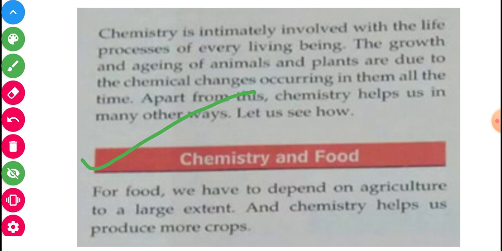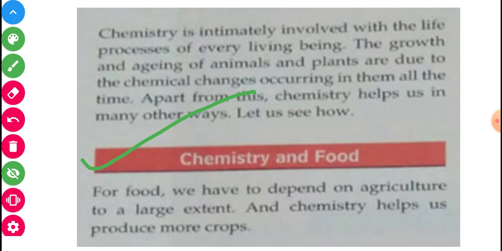For food, we have to depend on agriculture to a large extent, and chemistry helps us produce more crops. In our daily life we need food, so without agriculture, food will not be available. First of all we will study point to point. Do you understand? For food we depend on agriculture to a large extent, and chemistry helps us produce more crops.